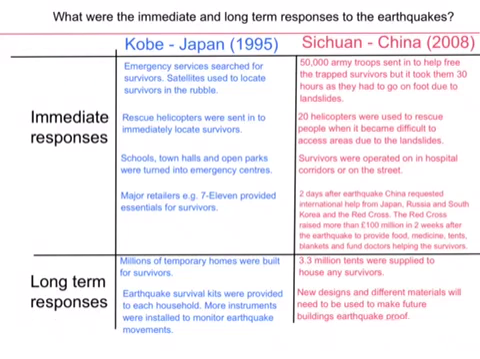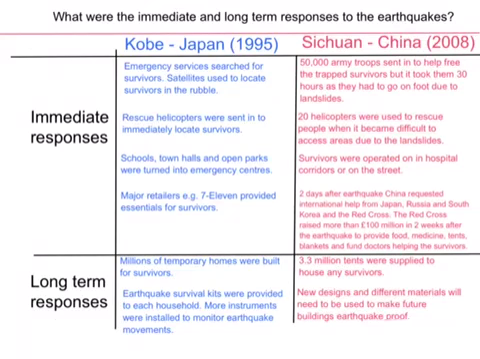You also need to be aware of the immediate and long-term responses to the earthquakes and to be able to say how they're similar and different between Kobe and Sichuan. So the immediate responses are hours, days, weeks. In Kobe, the emergency services searched for survivors and satellites were used to locate survivors in the rubble. Whereas in Sichuan, they sent in 50,000 army troops who weren't specialists in search and rescue, but obviously bodies to go find people helped, and they went to help free the trapped survivors.